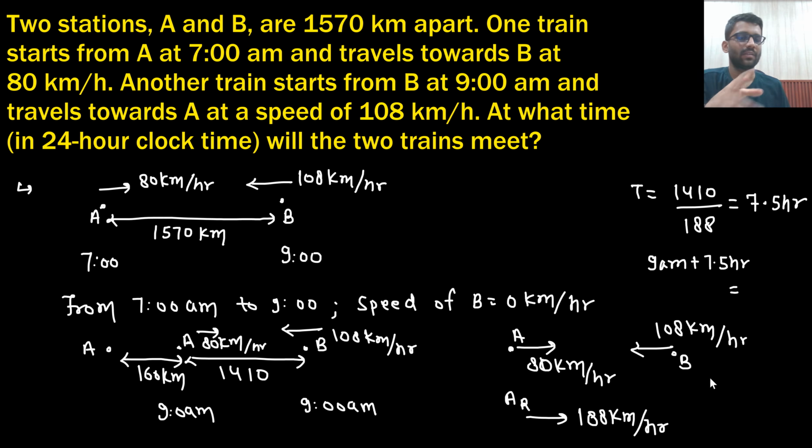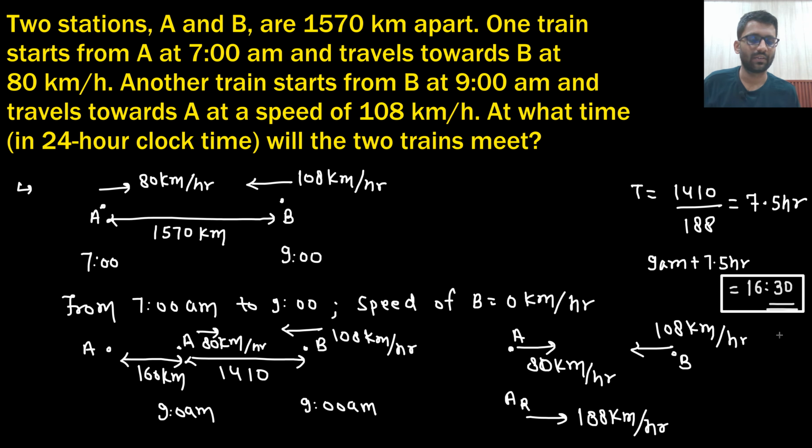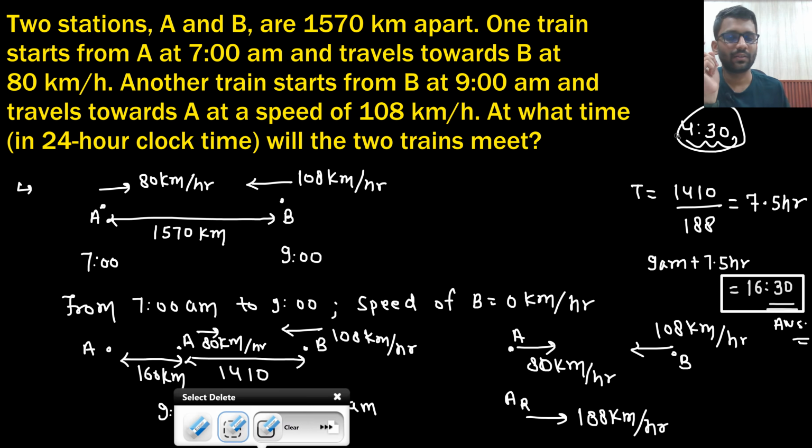What is this time? 9 plus 7.5, that means 16 hour and 30 minute. At this time, they will meet. This is the answer: 16 hour and 30 minute. That is, in the evening at 4:30, they will meet. That's it.